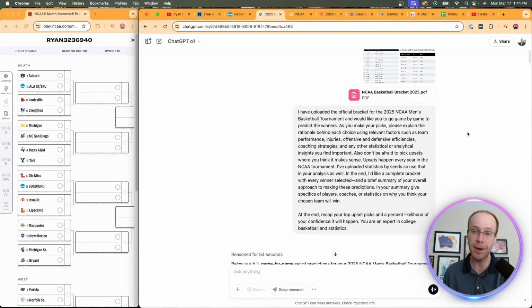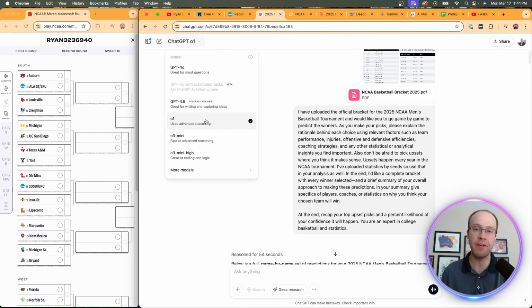One quick tip I must say is you want to be using an advanced reasoning model for this. You don't want to use GPT 4.0. You don't want to use GPT 4.5. You want to be using O1, O3 mini, or O3 mini high. I think even on the free version of ChatGPT, you get very limited uses of advanced reasoning models. So that's the first thing.